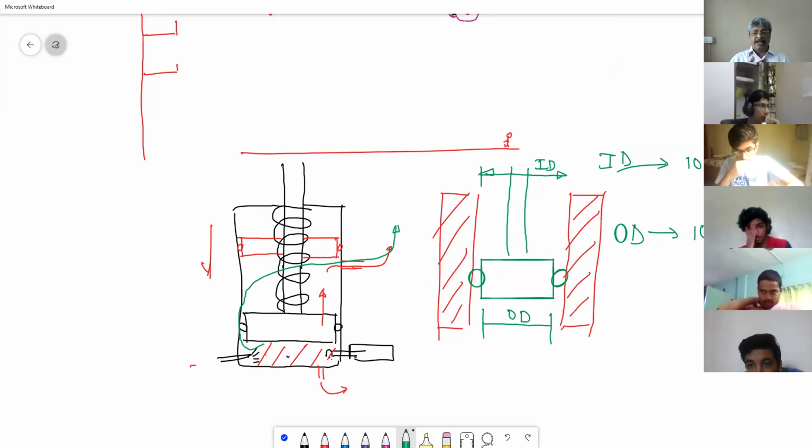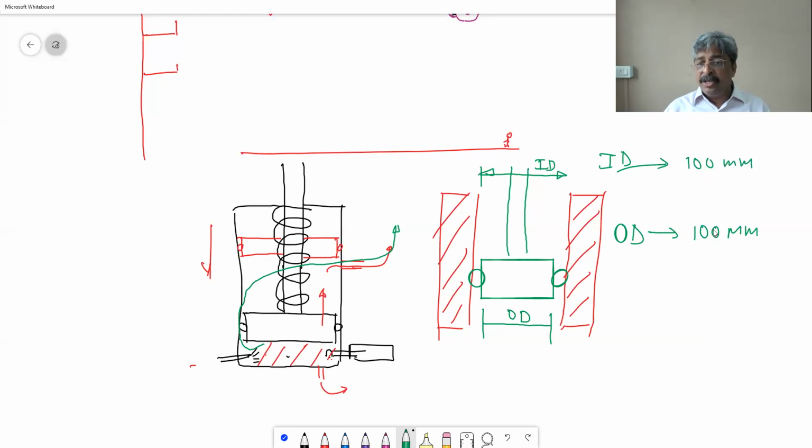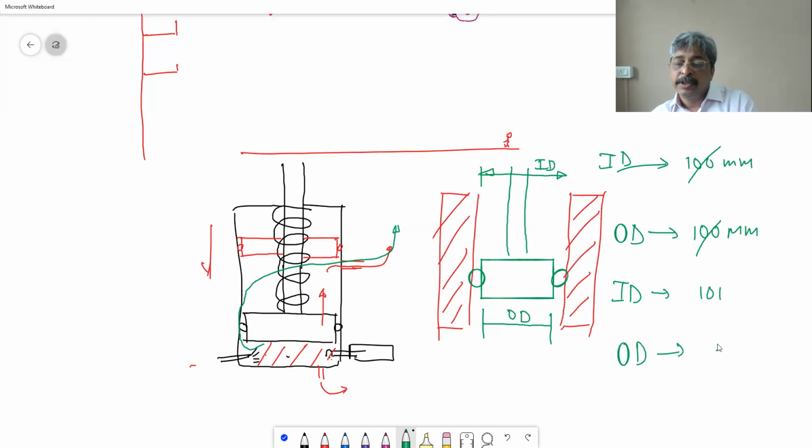Therefore, if I am a design engineer, and if I am designing the piston and cylinder, I have to take several trials to decide and mention on the drawing what should be the inside diameter. Suppose, these are wrong figures, ID should be, let us say 101 millimeter, and OD of the piston should be say 98 millimeters. Here also I have to specify plus minus 1 millimeter. Here also I have to specify plus minus 1 millimeter.